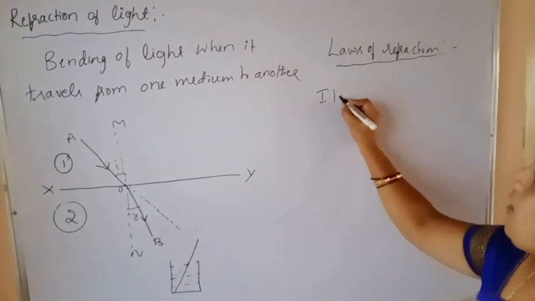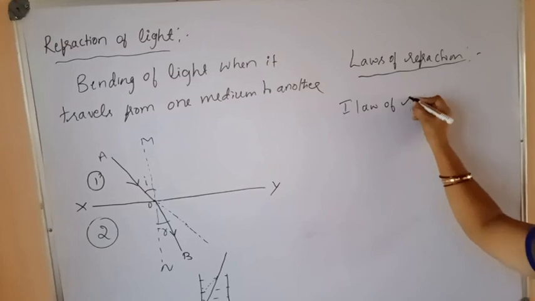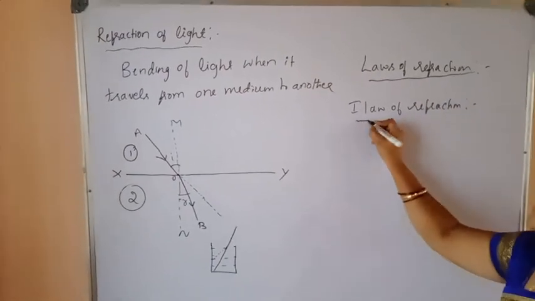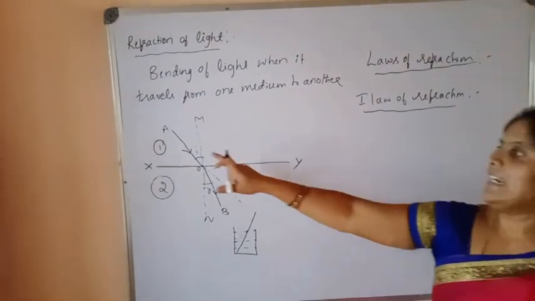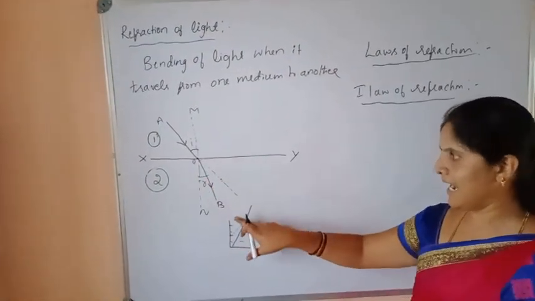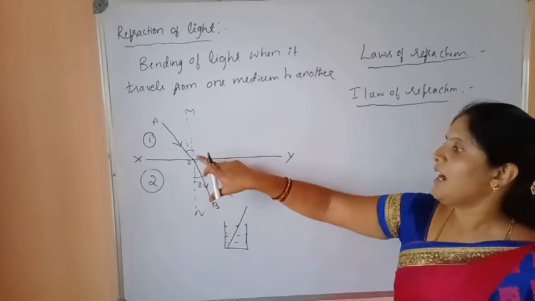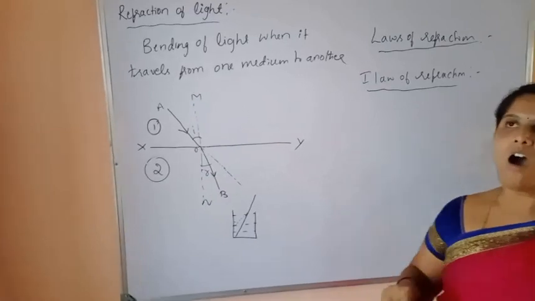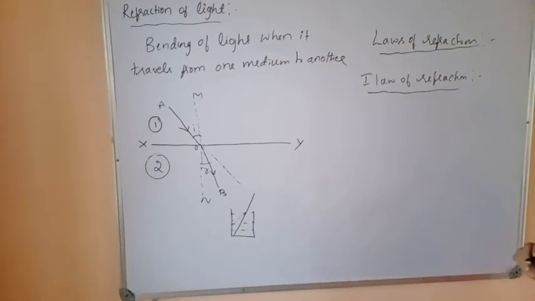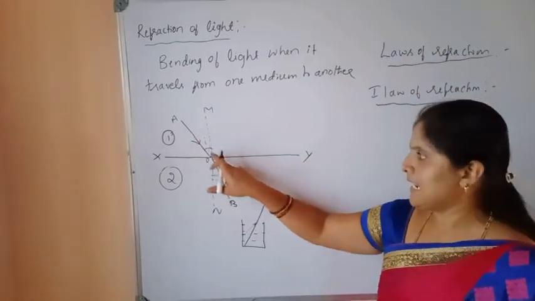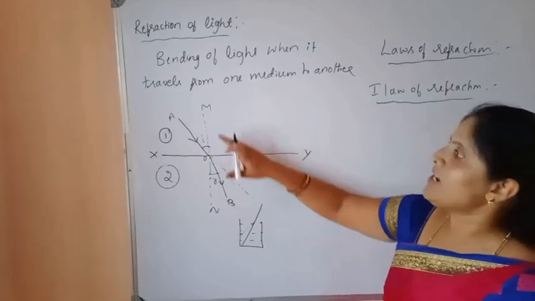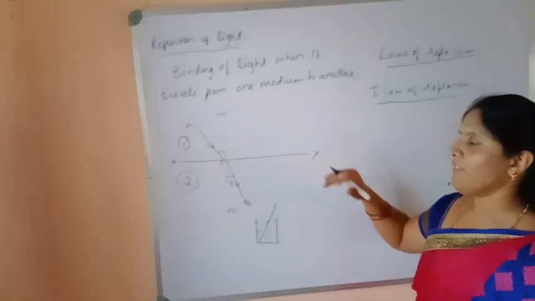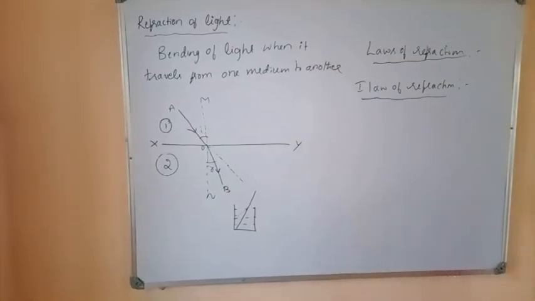The first law of refraction states that the incident ray, the refracted ray and the normal at the interface at the point of incidence are all lying in the same plane. Once again I repeat, the incident ray, refracted ray and normal at the point of incidence to the interface are all lying in the same plane.